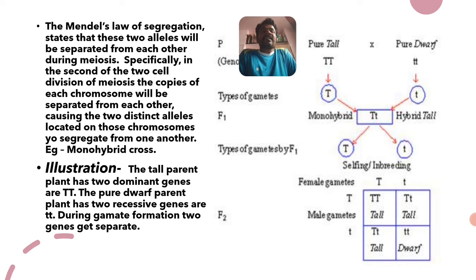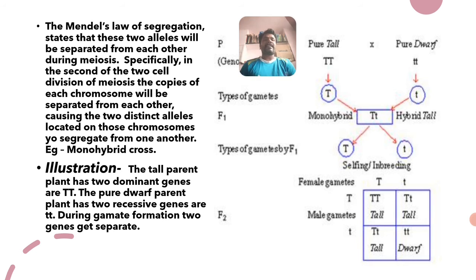The example for the law of segregation is a monohybrid cross. It involves crossing two parents that are brought together in a hybrid, meaning a tall plant and a dwarf plant are brought together. They form the heterozygous tall plant, that is capital T and small t.